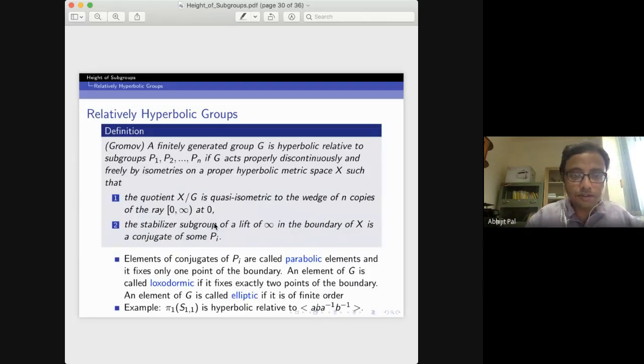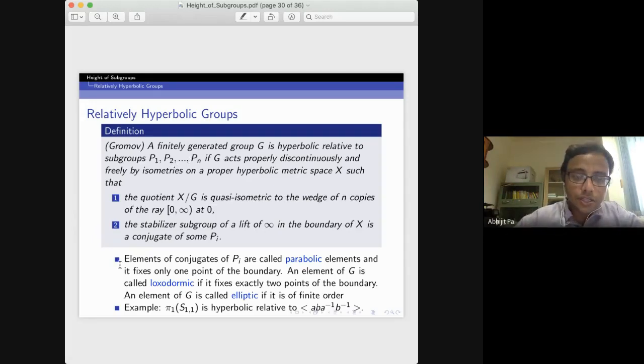This is the formal definition of a relatively hyperbolic group. A finitely generated group G is said to be hyperbolic with respect to some subgroups P1, P2, ..., Pn if G acts properly discontinuously and freely by isometries on a hyperbolic metric space X, and the quotient is quasi-isometric to the union of n copies of rays. Now if you take a lift of these rays in X, the stabilizer subgroup of a lift of this infinity in the boundary of X is just a conjugate of one of the P's.